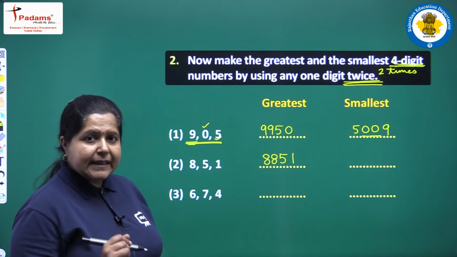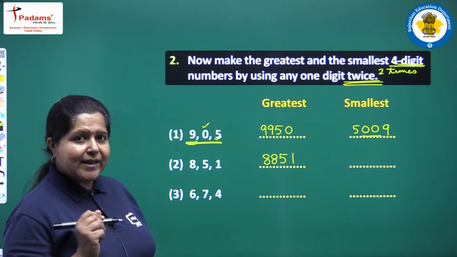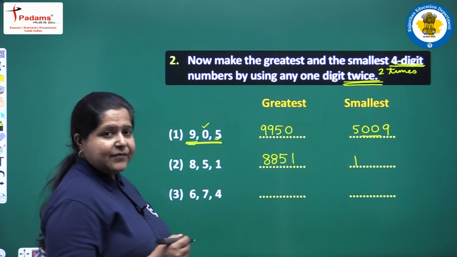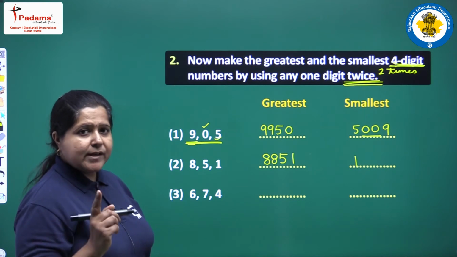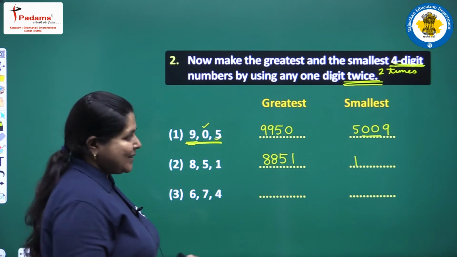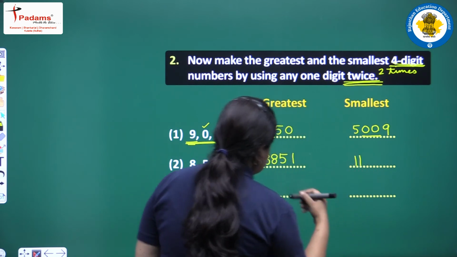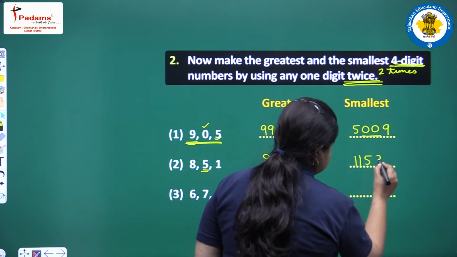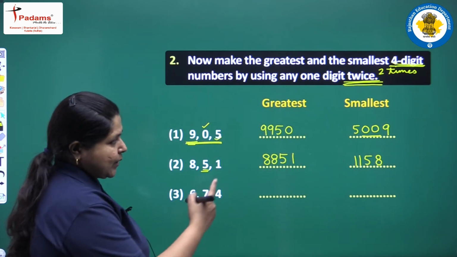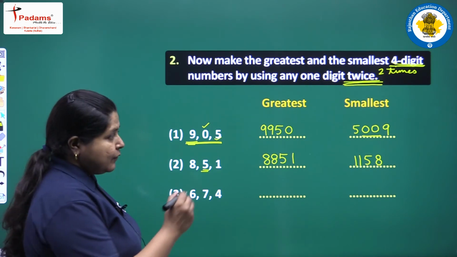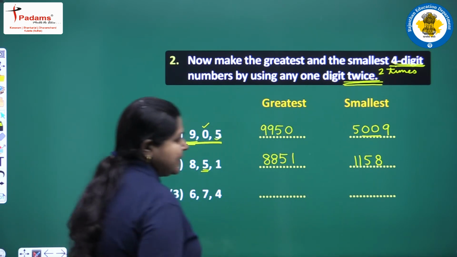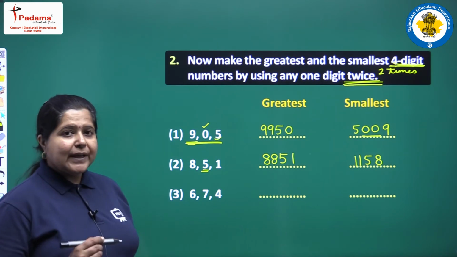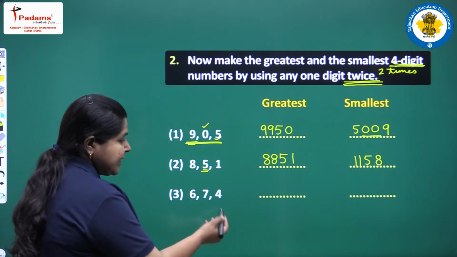Okay. Now we will write the smallest number. To write it, we will start the number with the smallest digit, which is 1. So we write here 1. Then again we have to repeat. So we will repeat the smallest digit to form the smallest number. So once again we write 1. Then we will take up the next smaller digit, which is 5, and we have 8 in the last. So it is the 4-digit number with 1 taken up 2 times, and the number is 1158. Now we have one more set of digits, 6, 7 and 4.